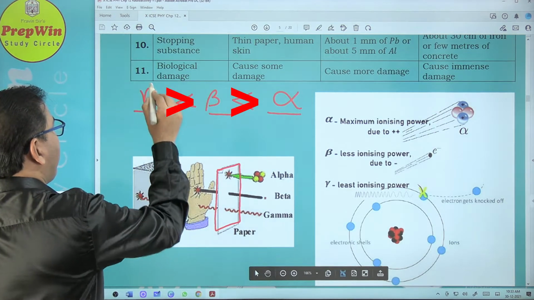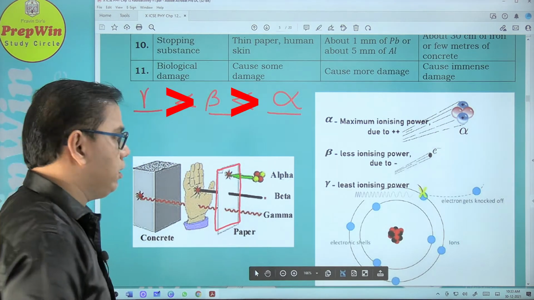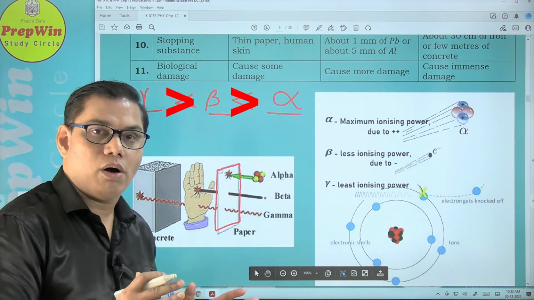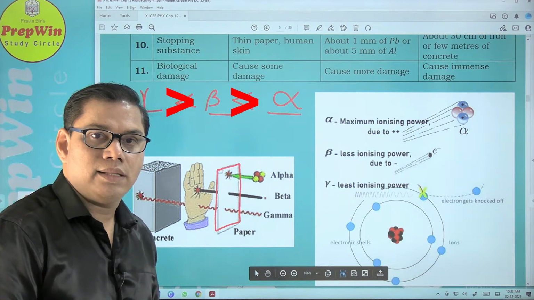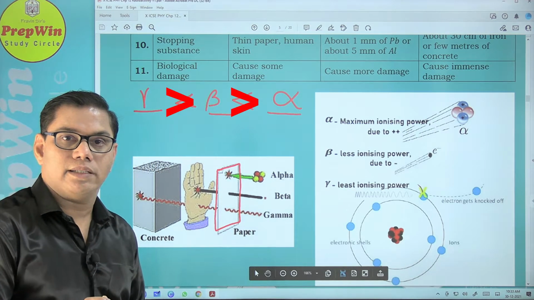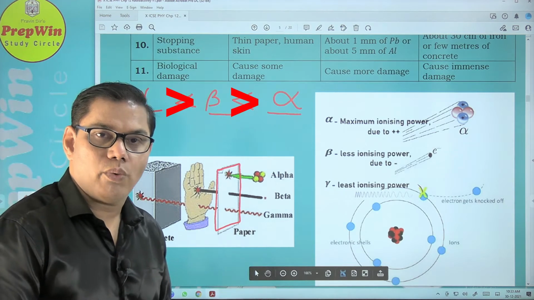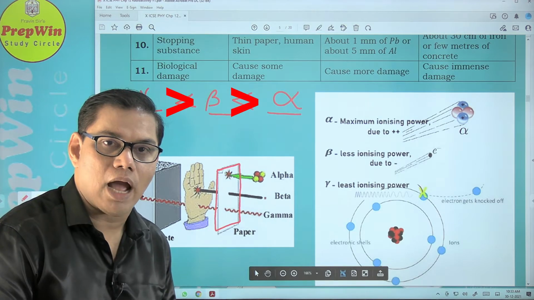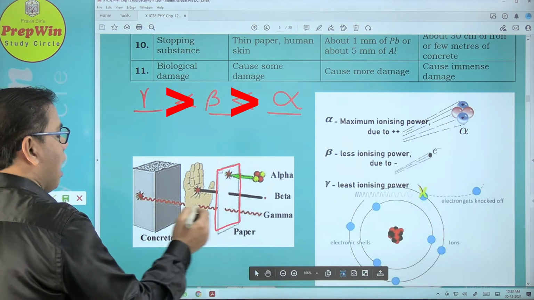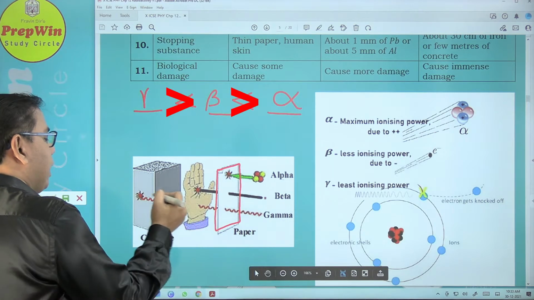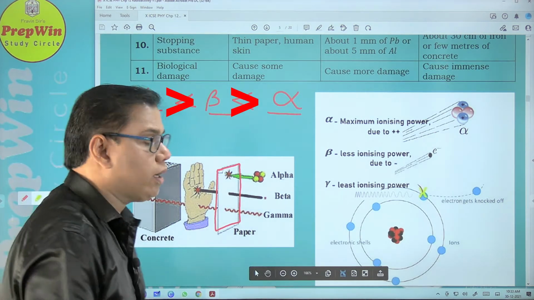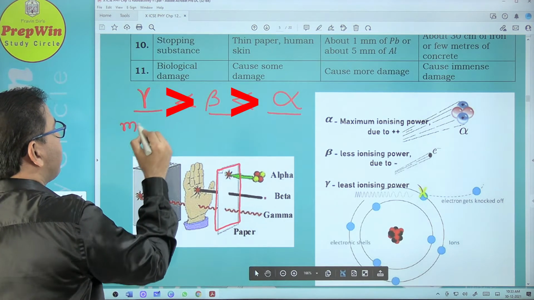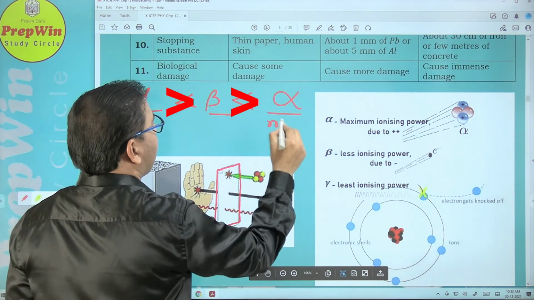Gamma particle penetrating power is the maximum. They can pass through a thin sheet of paper. It can even pass through the body of a person. That is the reason these gamma particles are very dangerous. In your examination they can ask you this question, which particle or which radiation can cause a maximum biological damage. So that is gamma particle. Gamma particle can penetrate even through cement concrete up to few centimeters. So maximum is gamma particle, and minimum is the alpha particle.